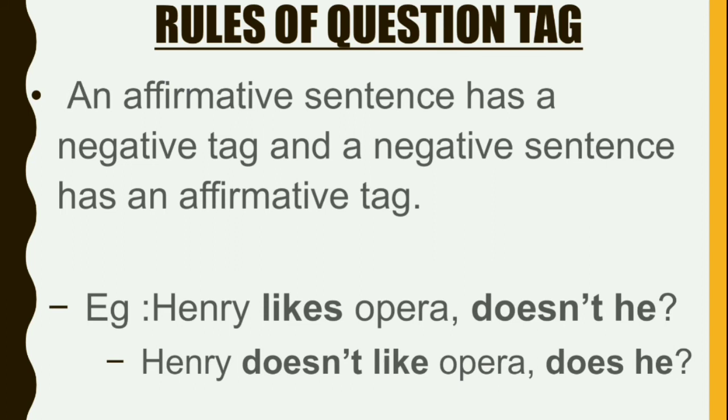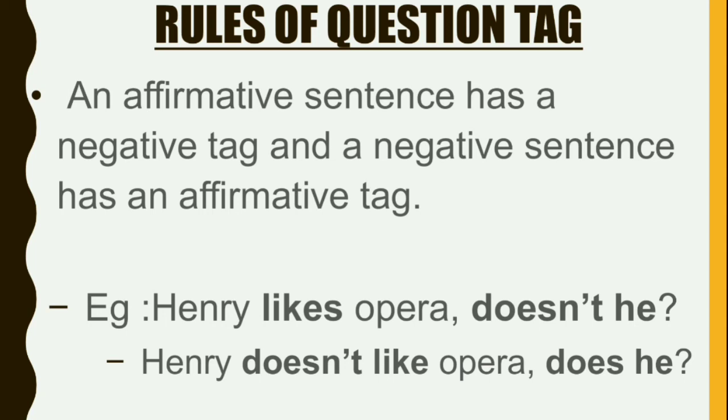Next, an affirmative sentence has a negative tag and a negative sentence has an affirmative tag. That we have noticed in all the examples. In all the examples you have seen the tag part. Here the tag part will be negative if the sentence is affirmative, positive. And if the sentence is negative, the tag part must be positive.